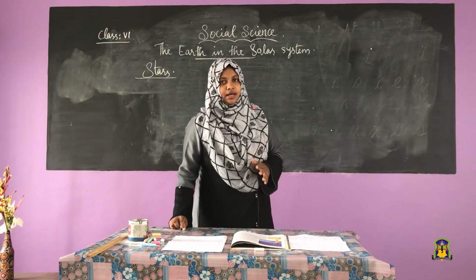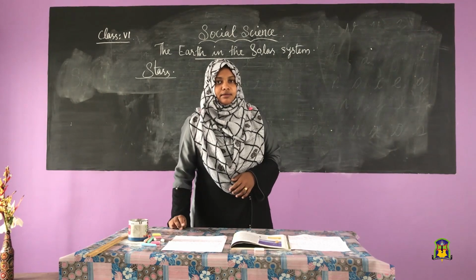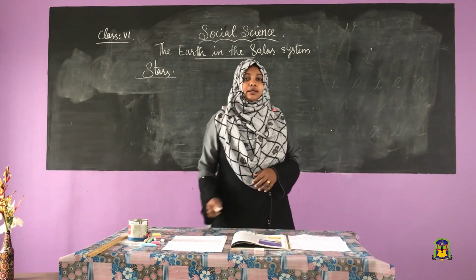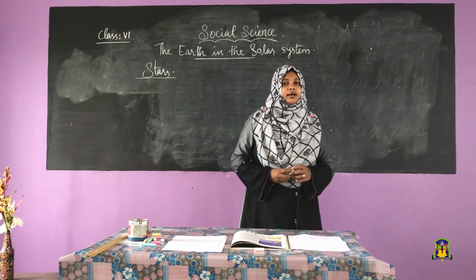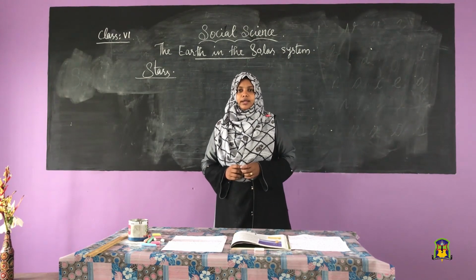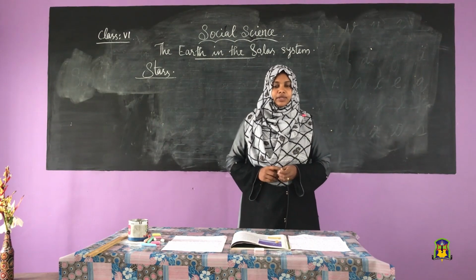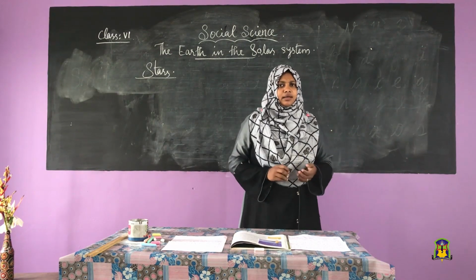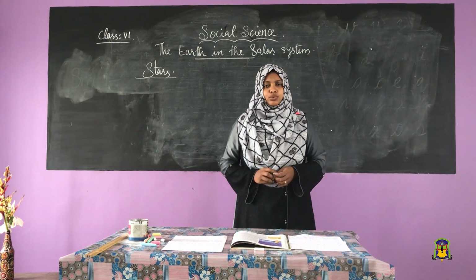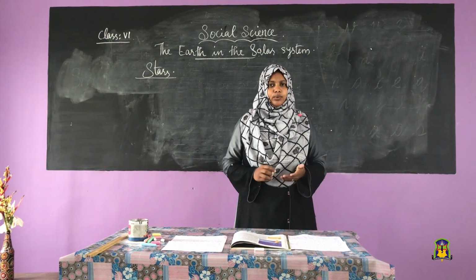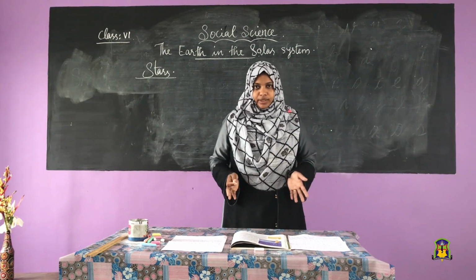So, we can see the stars at night. Some are bright, some are dim, some twinkle, others do not twinkle. But where do these stars go in the daytime? We can see the stars only at night. Why can we not see the stars during daytime? Where do they go? Actually, they are not going anywhere.